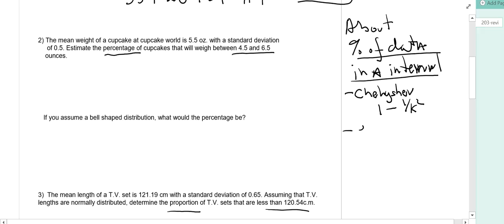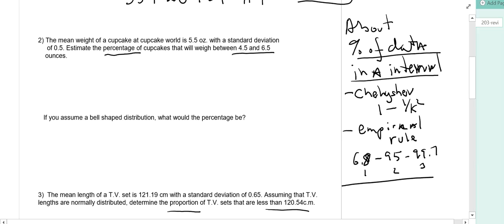The empirical rule, that is 68, 95, and 99.7, for 1, 2, 3 standard deviations. And finally, the normal.